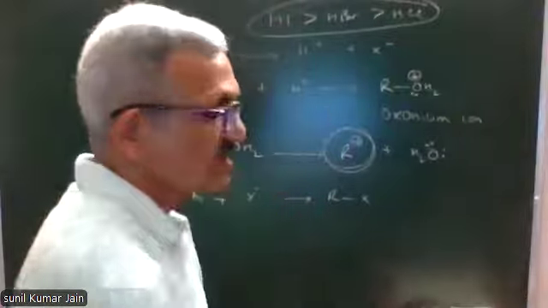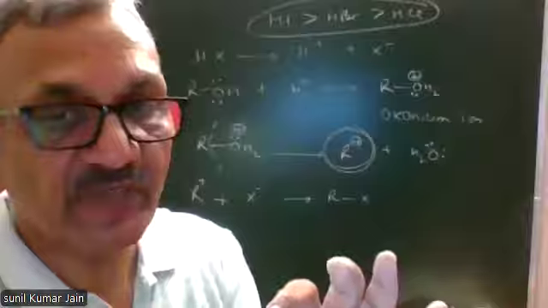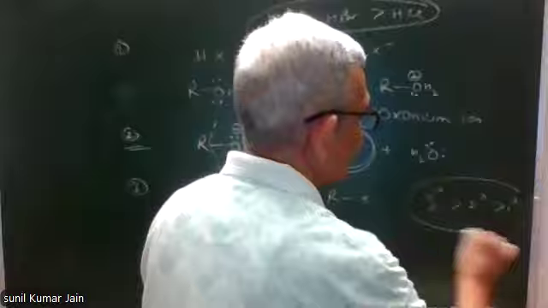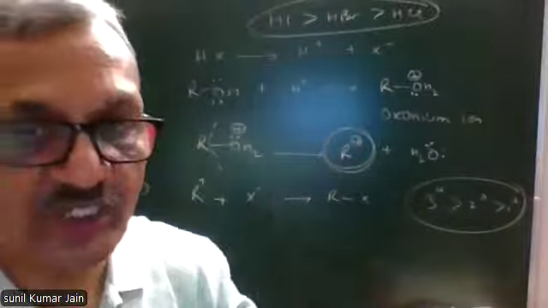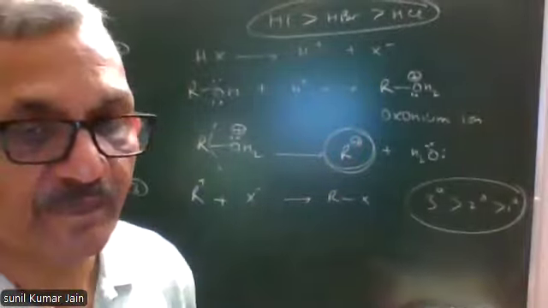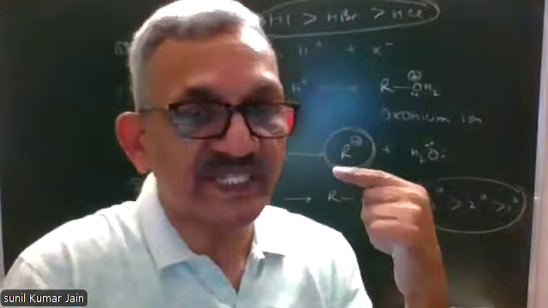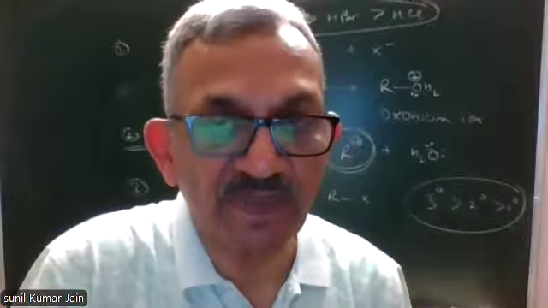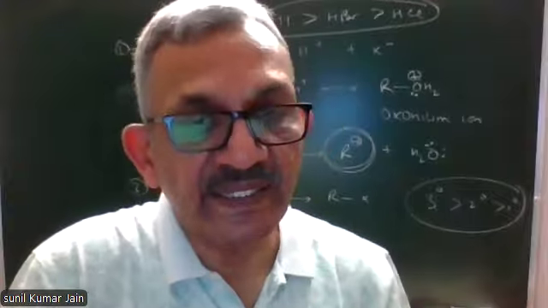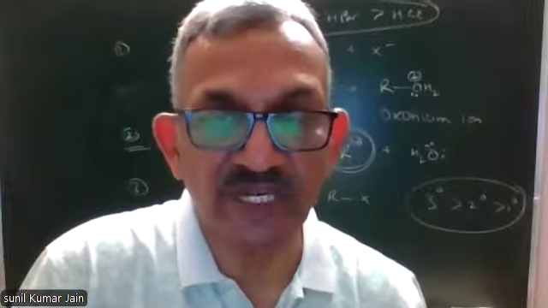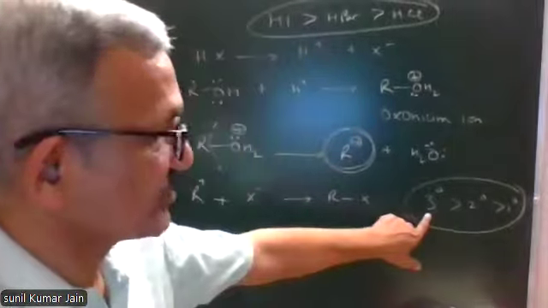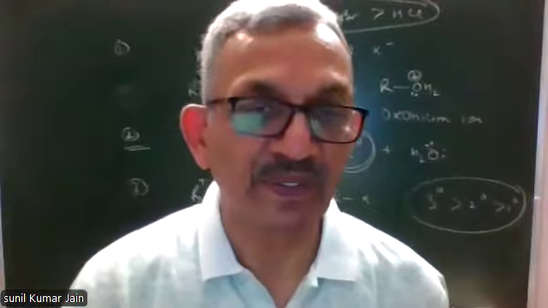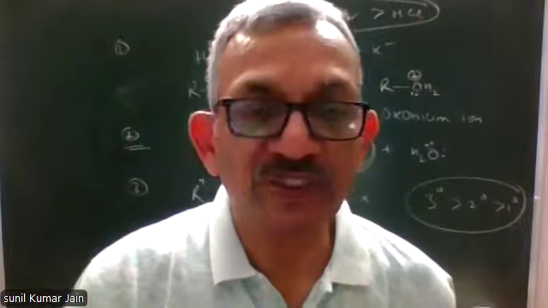So on the basis of hyperconjugation, stability of carbonium ions is tertiary more than secondary, more than primary. Since tertiary carbonium ion is most stable, its formation will be easiest. And this is the reason reactivity of tertiary alcohol is maximum, followed by secondary, and primary alcohol will be least reactive. So reactivity order of alcohols will be tertiary maximum, followed by secondary, and then primary. With that, we finish this method of preparation.